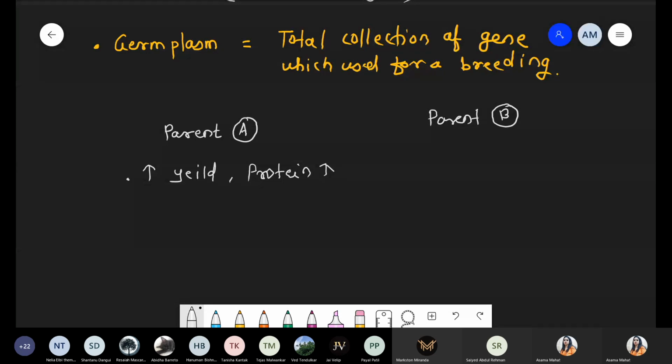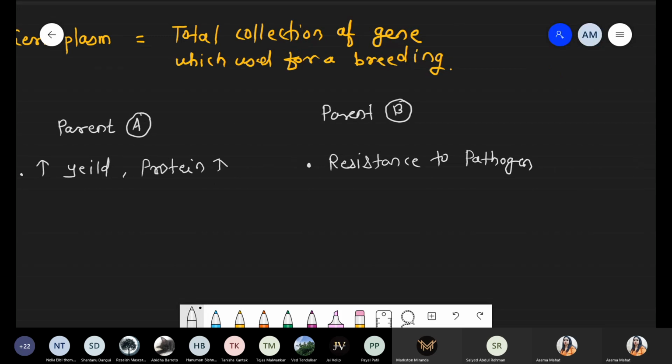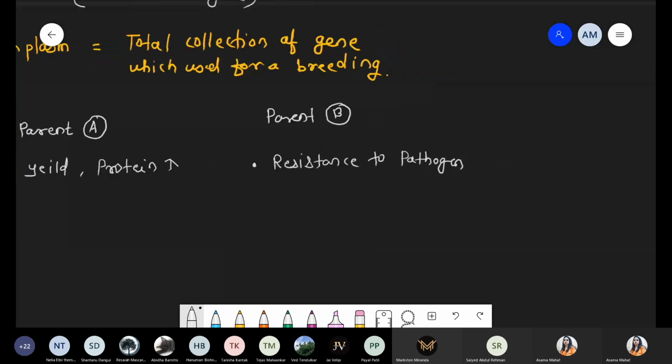Now plant B species has another unique property: resistance activity. For example, it shows resistance to pathogenic attack, and it has another unique characteristic, resistance to drought.